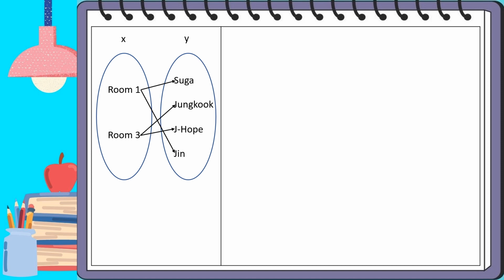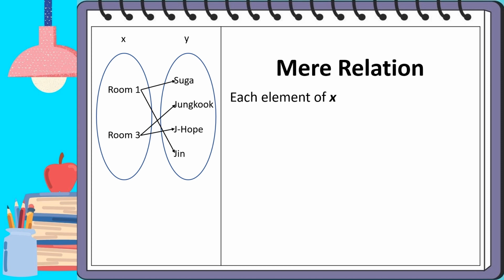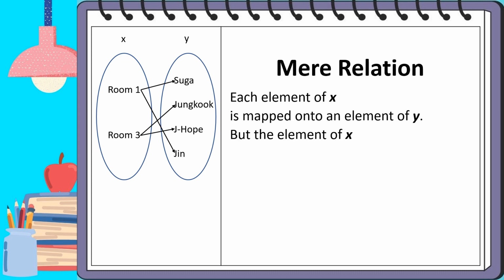So this arrow diagram is a mere relation. Each element of X is mapped onto an element of Y, but the element of X is mapped onto two elements of Y. Hence, the mapping of values from the set of X onto values of the set of Y is a mere relation.